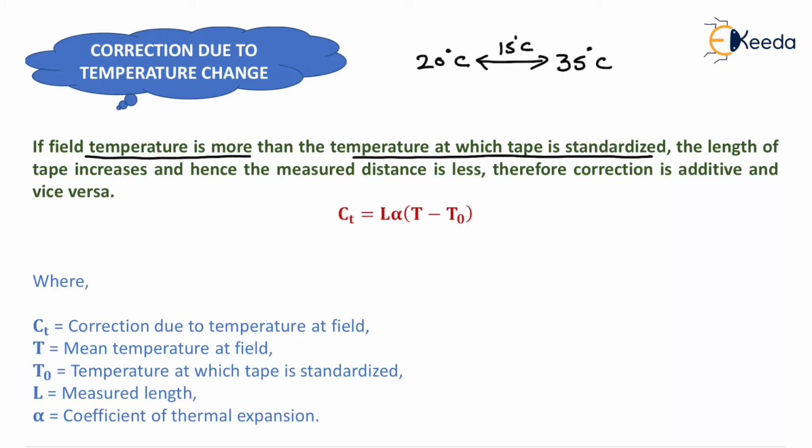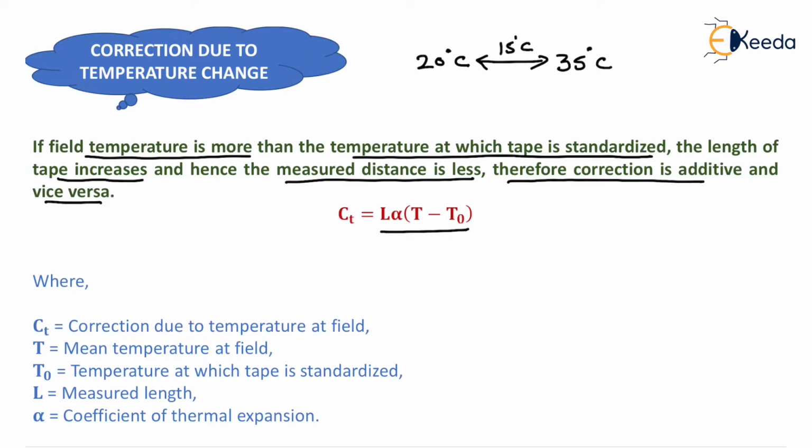So if the field temperature is more than the temperature at which the tape is standardized, the length of the tape increases and hence the measured distance is less, which we had already seen. Therefore the correction is additive, and vice versa. Now the correction due to temperature change, we all know, has the formula L alpha (T minus T naught).